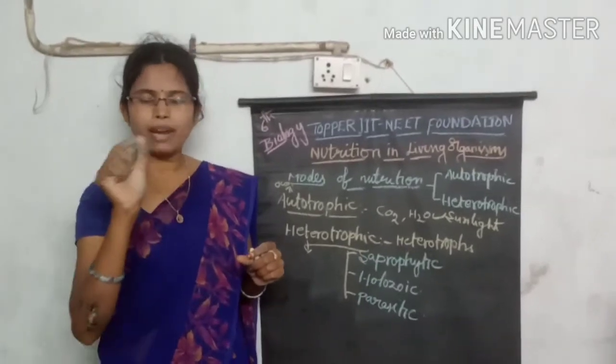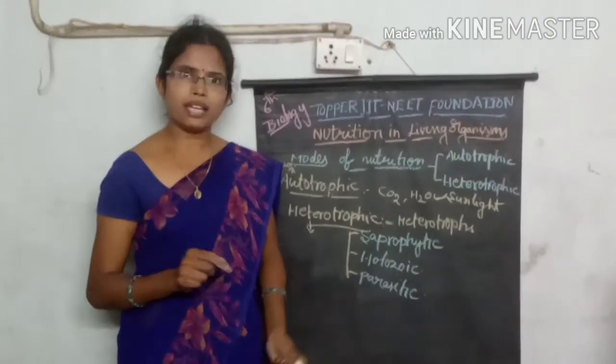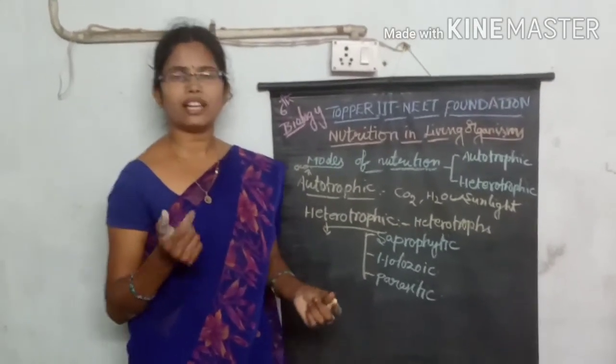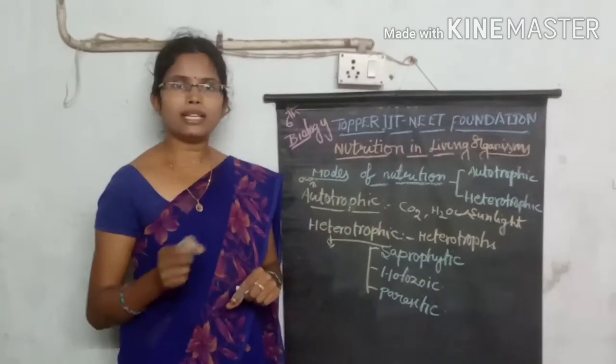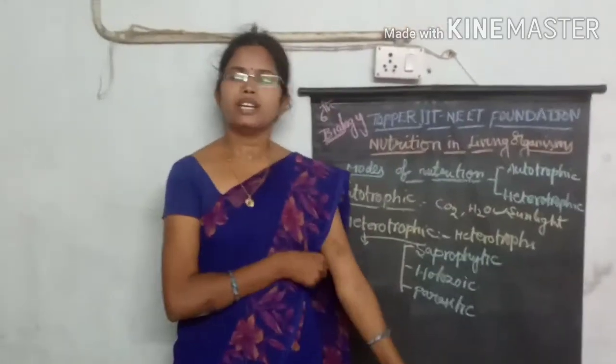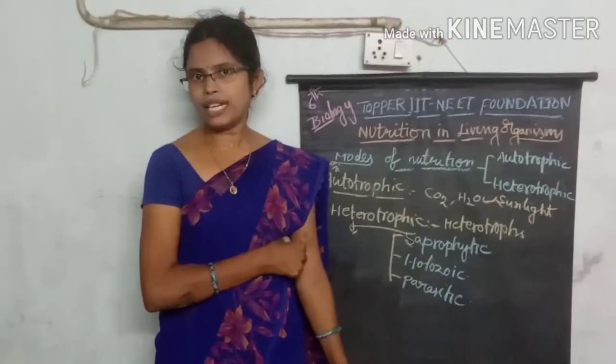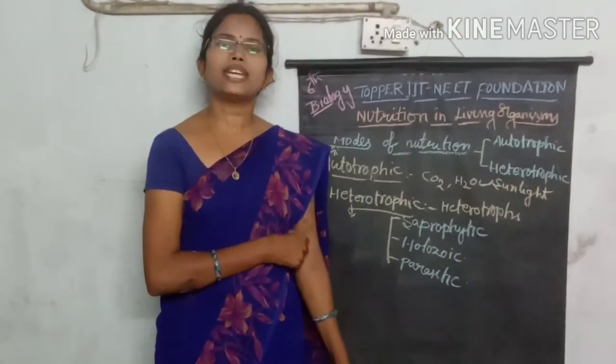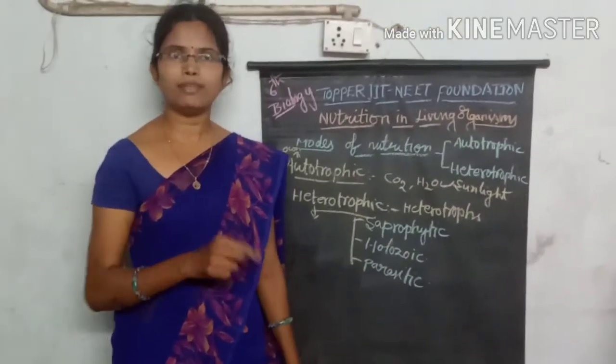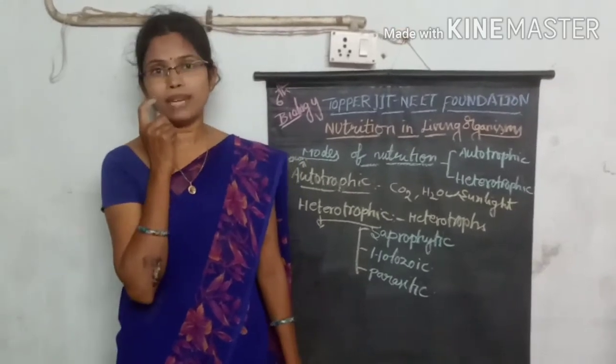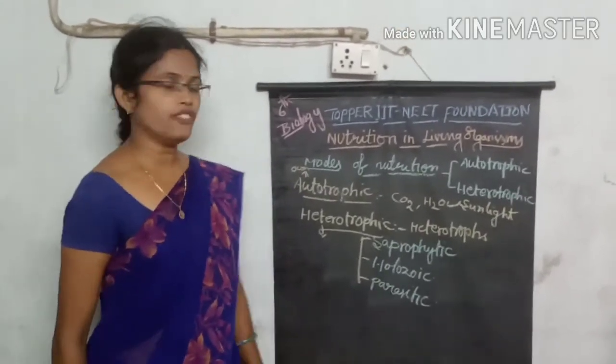Those black spots are nothing but fungi, bread fungi or bread mold. That bread mold is growing on the bread. It takes food material from that rotten, decayed bread. Like that, different materials.